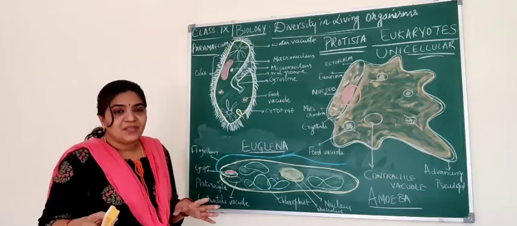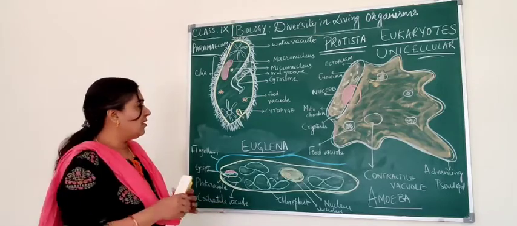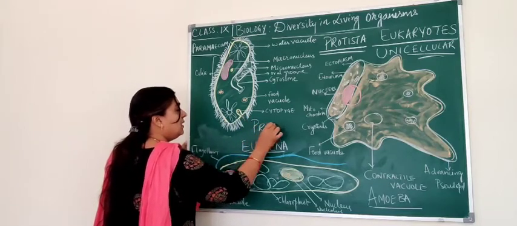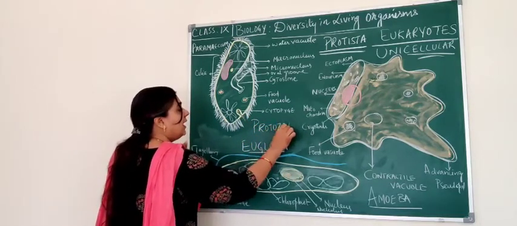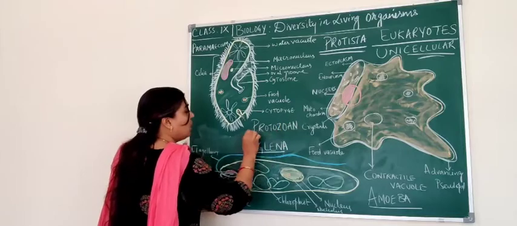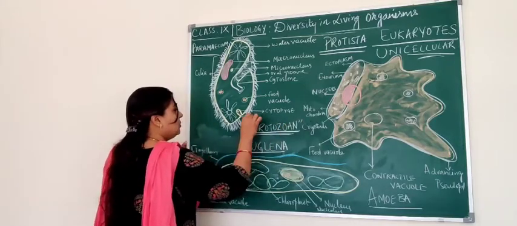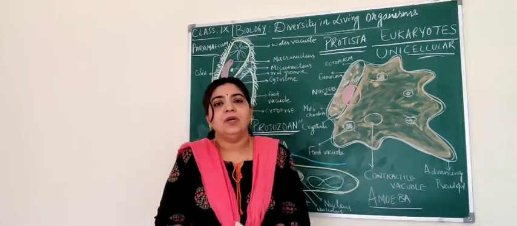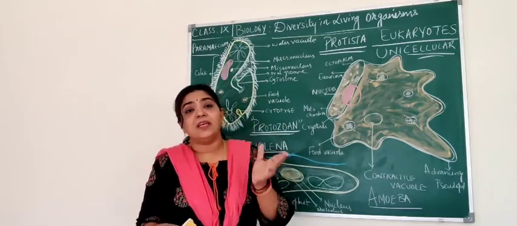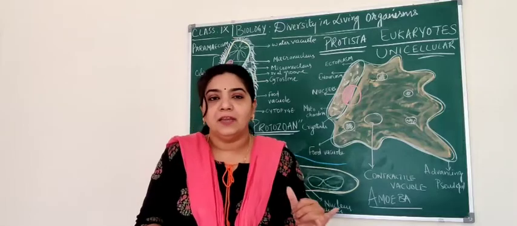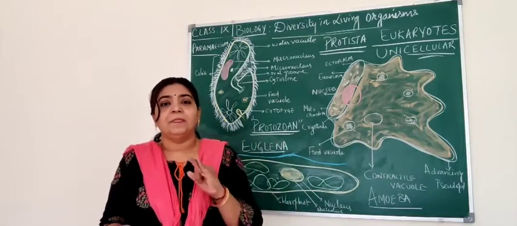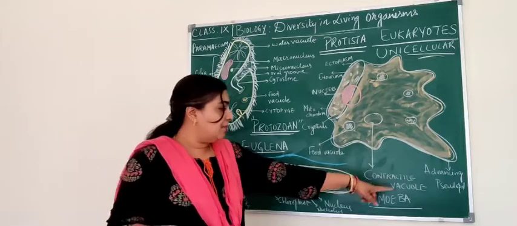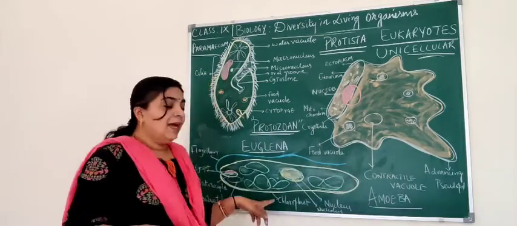Commonly, these Protista organisms are all called protozoans. So next time if anybody asks you to name a few eukaryotic unicellular organisms, it includes amoeba, paramecium as well as euglena.